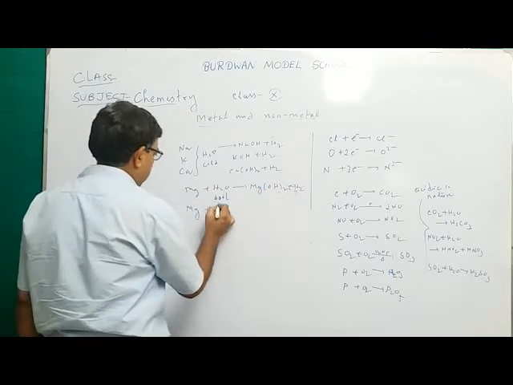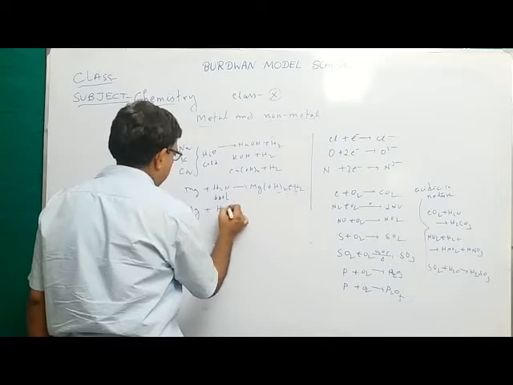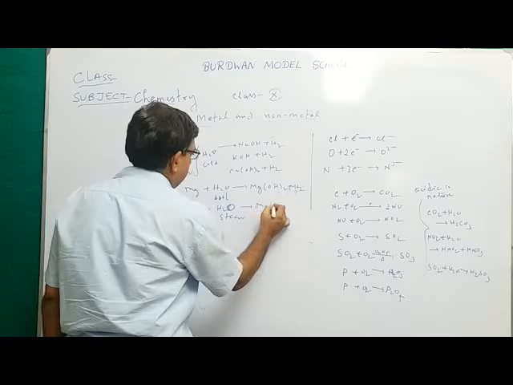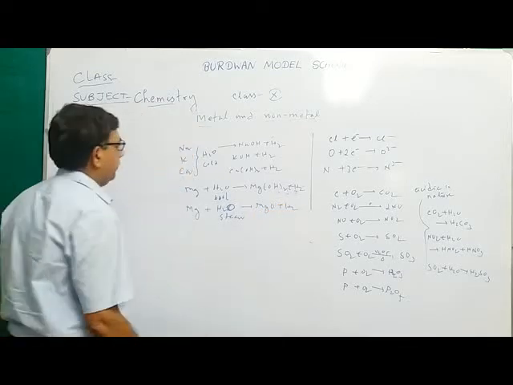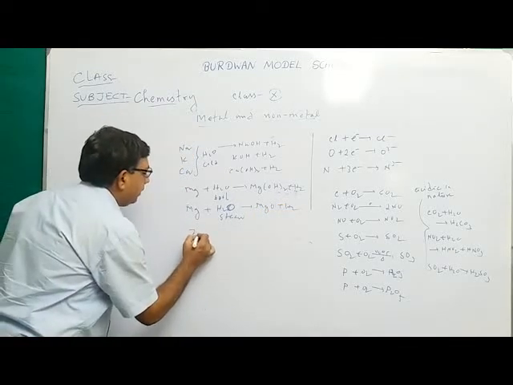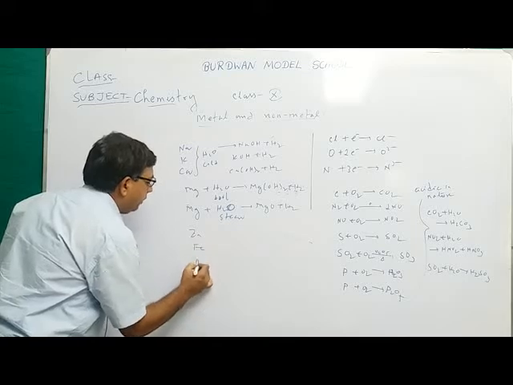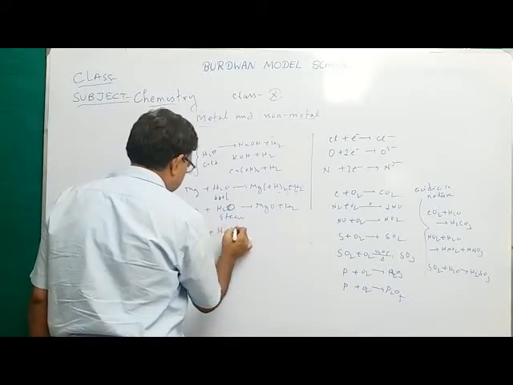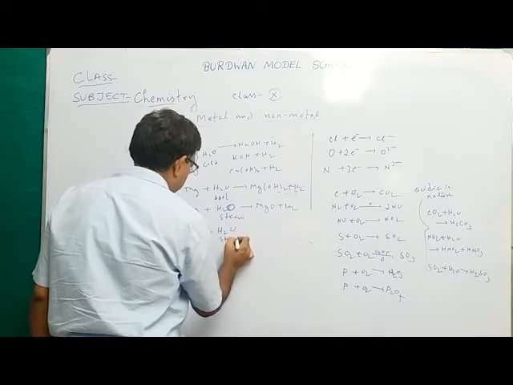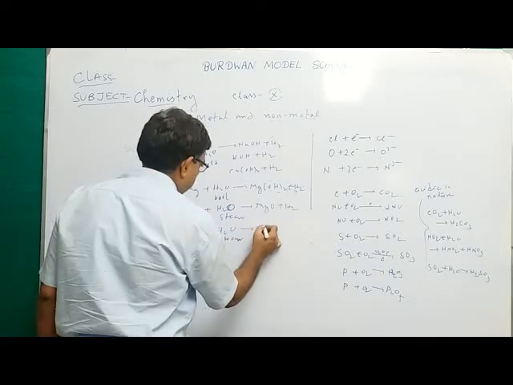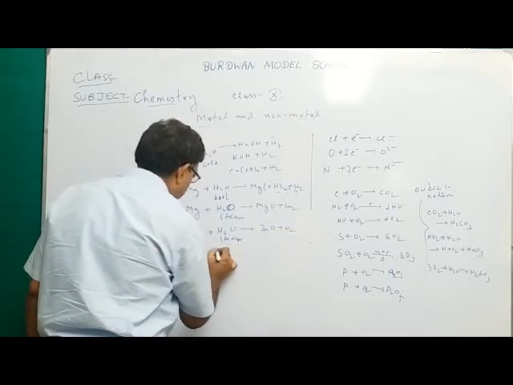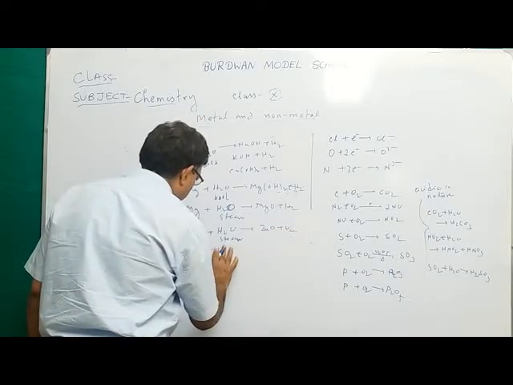Magnesium when it reacts with steam forms magnesium oxide plus hydrogen. Zinc, iron, aluminium react with steam. Zinc with steam forms zinc oxide plus hydrogen. Red hot iron reacts with 4H2O steam.